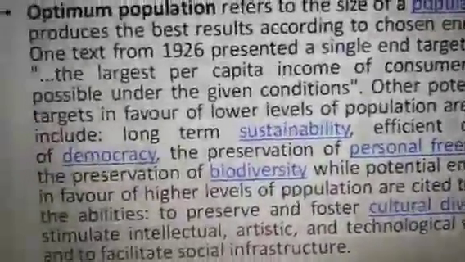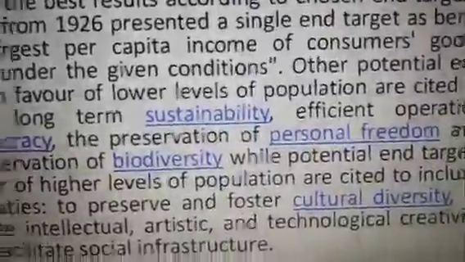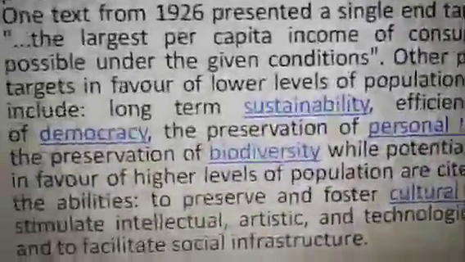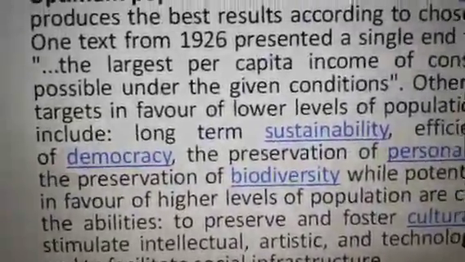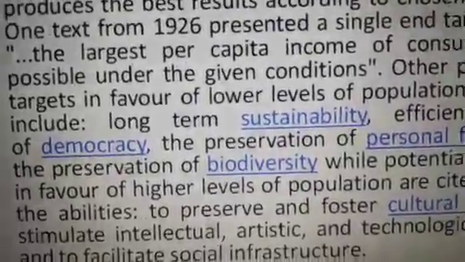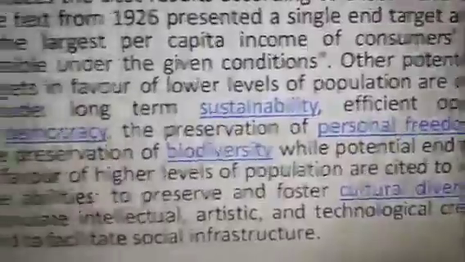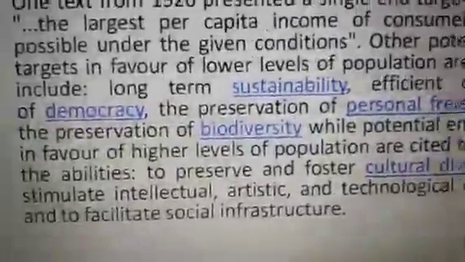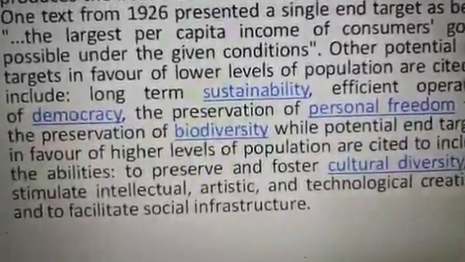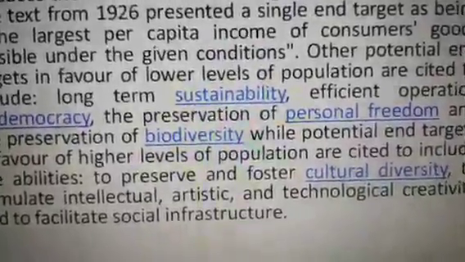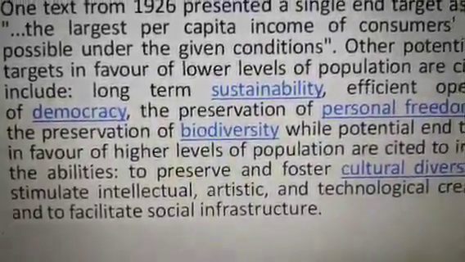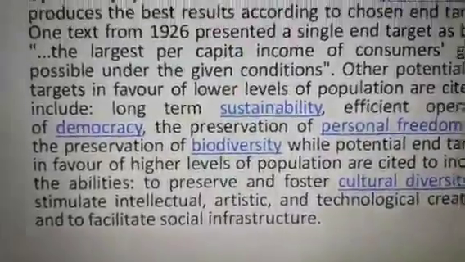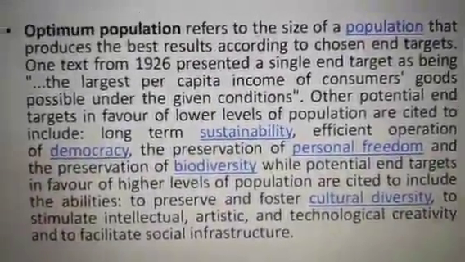And other potential end targets in favor of lower levels of populations are cited to include long-term sustainability, efficient operation of democracy, you can deal with the Indian circumstances, the preservation of personal freedom and the preservation of biodiversity, while potential end targets in favor of higher levels of populations are cited to include the abilities to preserve and foster cultural diversity, to stimulate intellectual, artistic and technological creativity and to facilitate social infrastructure. So you have to think over this while stating the optimum population theory.